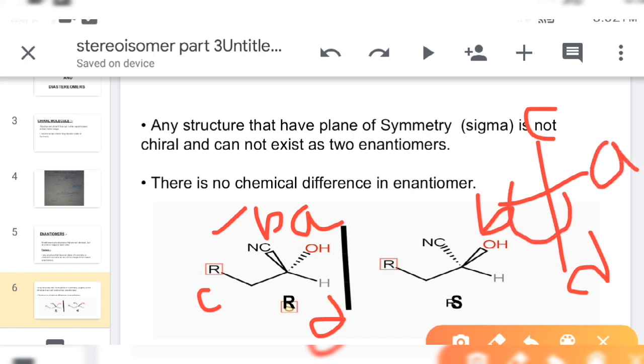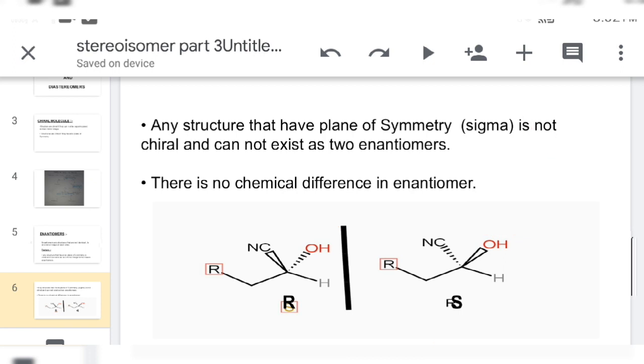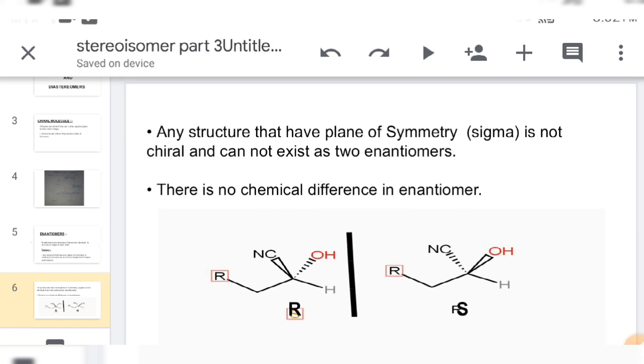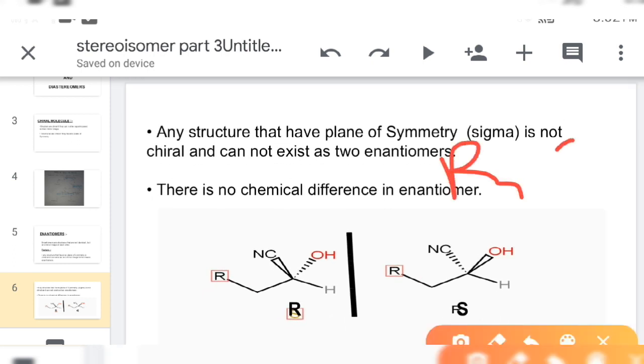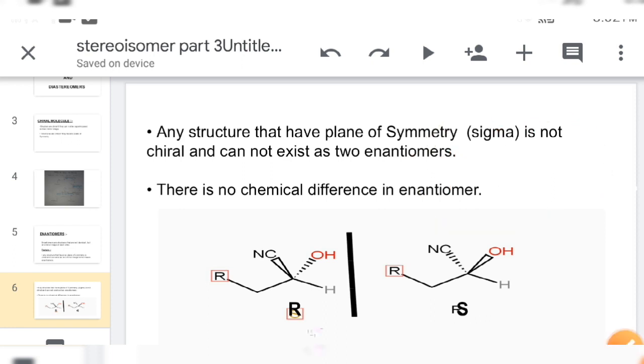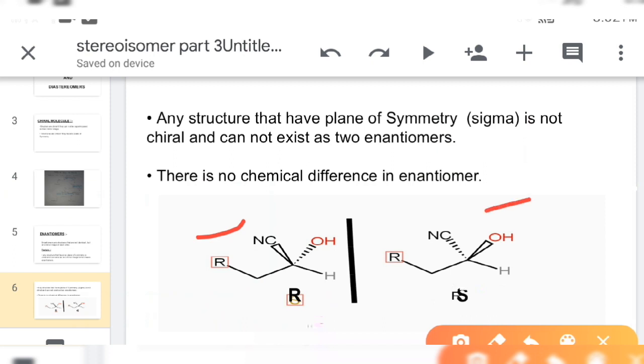So A, B, C is clockwise, and D, the lowest priority group, is in vertical position, so that will be R, and in the same way that molecule will be S. So R and S are enantiomers to each other, they are mirror images of each other.